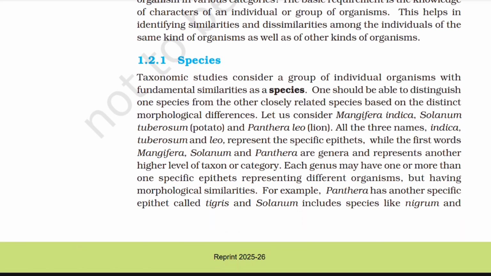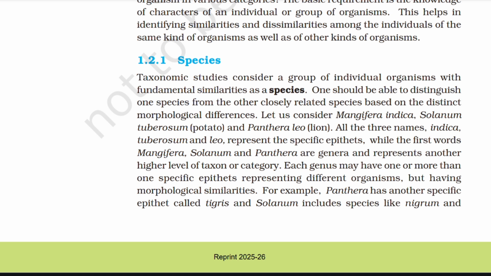1.2.1 Species. Taxonomic studies consider a group of individual organisms with fundamental similarities as a species. One should be able to distinguish one species from other closely related species based on distinct morphological differences. Let us consider Mangifera indica, Solanum tuberosum, and Panthera leo. All the three names indica, tuberosum, and leo represent the specific epithet, while the first word Mangifera, Solanum, and Panthera are genera and represent another higher level of taxon or category.